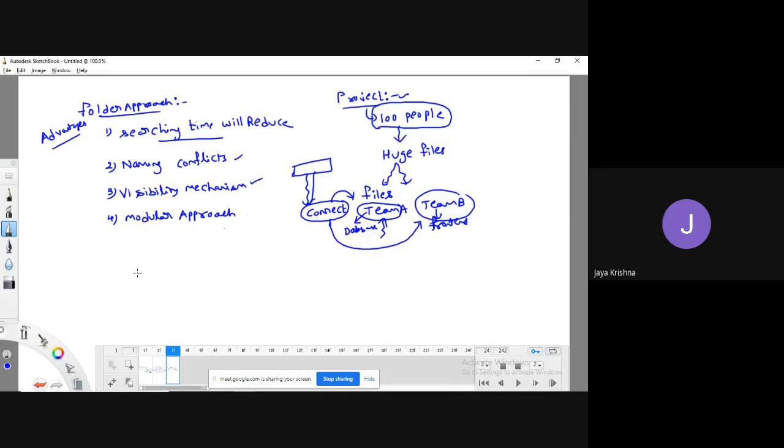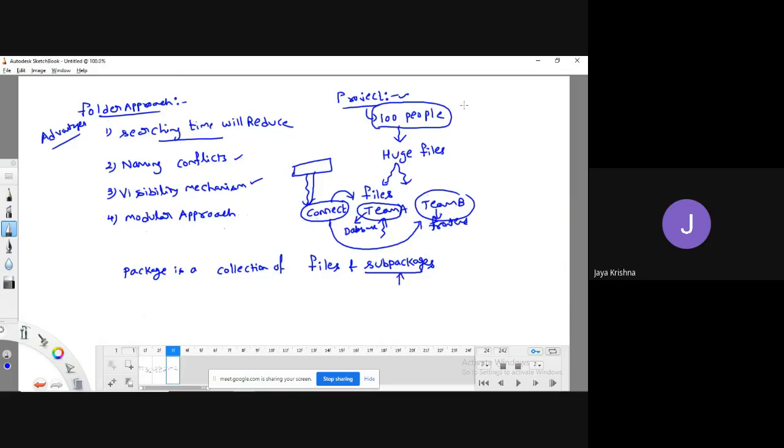we can simply call it as a package is a collection of files and sub packages. Sub packages, okay, don't think that it is a new word. Sub packages means once again a subfolder.